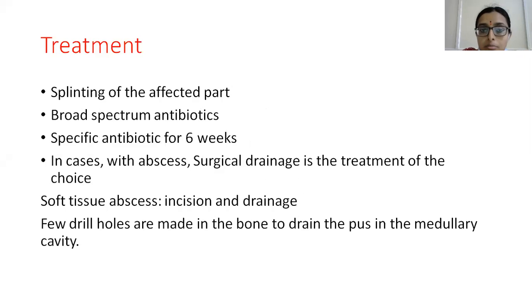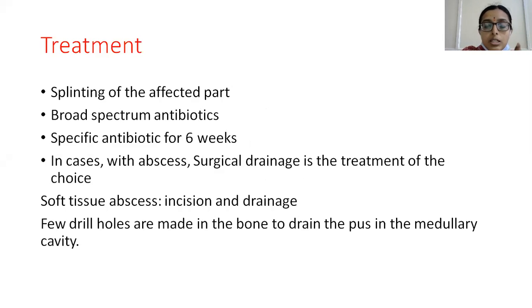And coming to the treatment. First thing is splinting. Splinting is providing support to the affected part. Suppose the child has acute osteomyelitis or a lesion in the proximal tibia. He should be given a slab or some splint to provide rest to the part, and it relieves the pain.